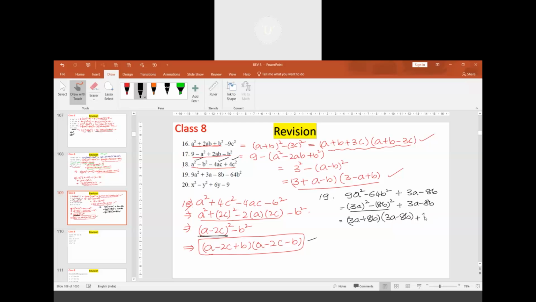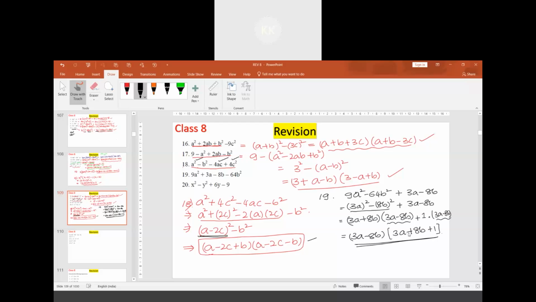I will write this as 1 multiplied by 3a minus 8b. I have just written 1 into, the reason is we can take this 3a minus 8b as common. If 3a minus 8b is taken common, the remaining terms are 3a plus 8b plus 1. This is the answer.